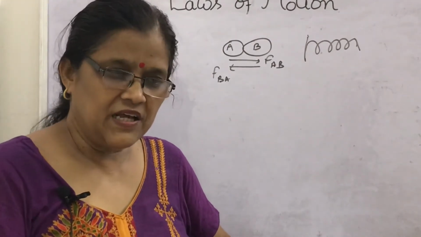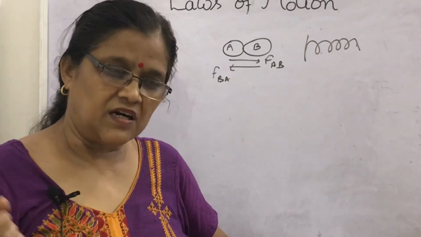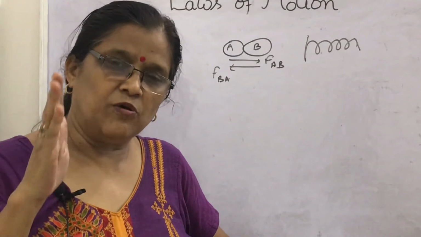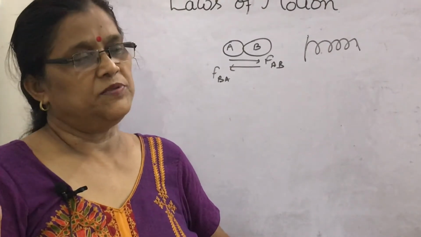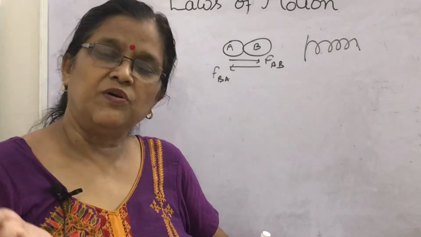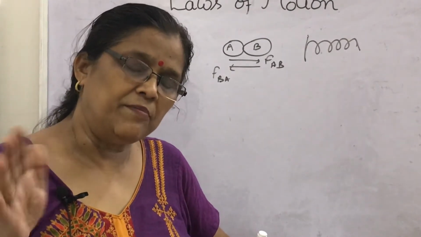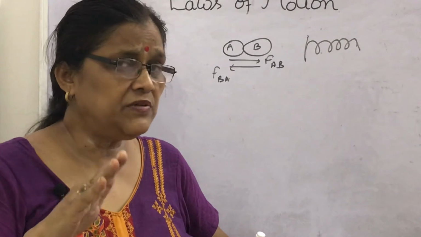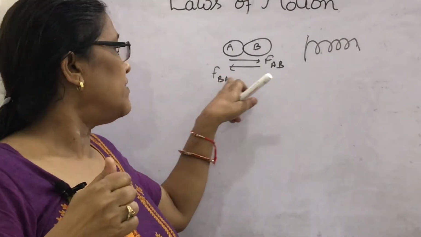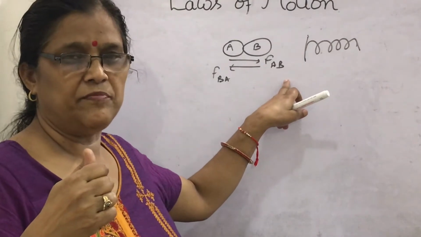You have to say that forces always occur in pairs. The force on an object A by the object B is equal and opposite to the force on object B by A. If you say it in this way, then it becomes clear which force is FAB and which force is FBA.